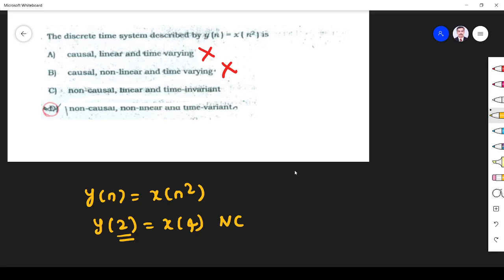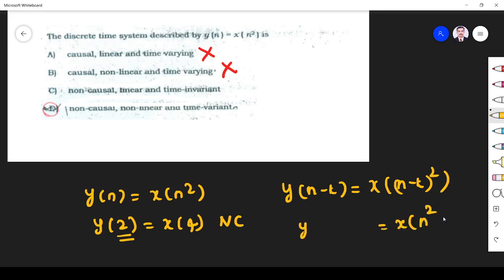Okay, let us check. Y of n is equal to x of n squared. Time invariance: first we shift the output, y of n minus k. Wherever you have n, n must be replaced by n minus k, so it becomes n minus k whole squared. Next we shift the input. Shifting the input means x of n squared is the input that I have to shift. So this I can write as y of n comma k. This is 1, this is 2.